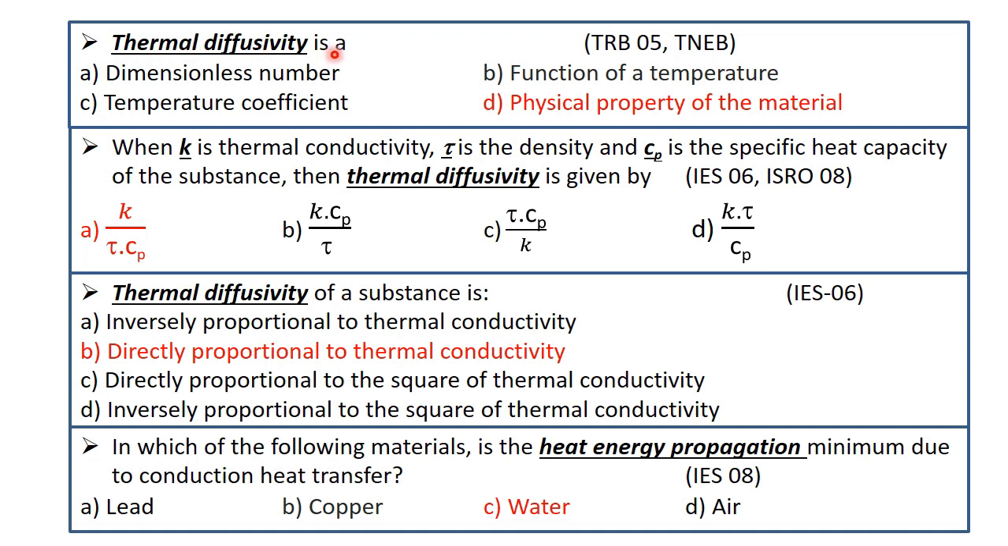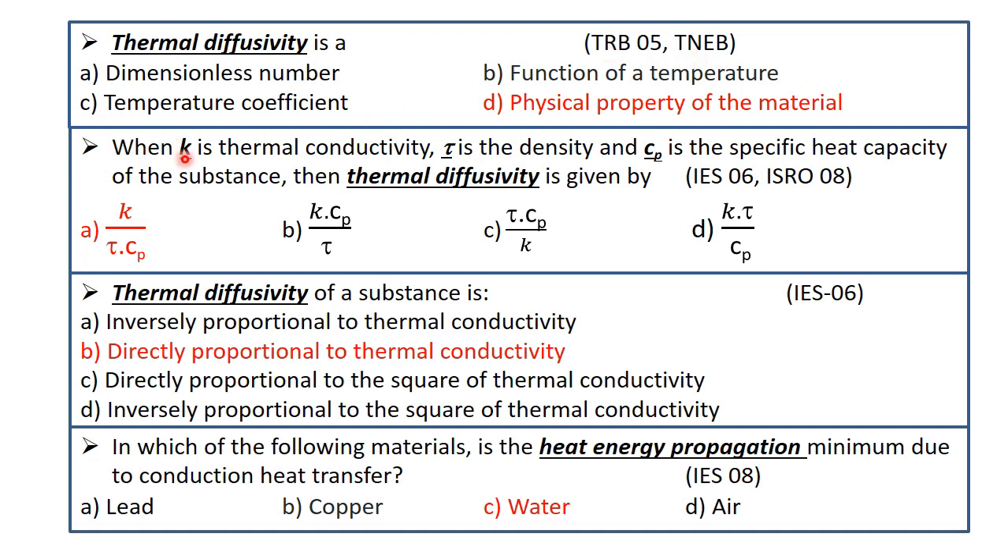Thermal diffusivity is an option A dimensionless number, B function of a temperature, C temperature coefficient, and D physical property of the material. So we know that thermal diffusivity alpha is a material property. So option D is the correct answer. It is the physical property of the material. It was asked in TRB 2005 and TNEB.